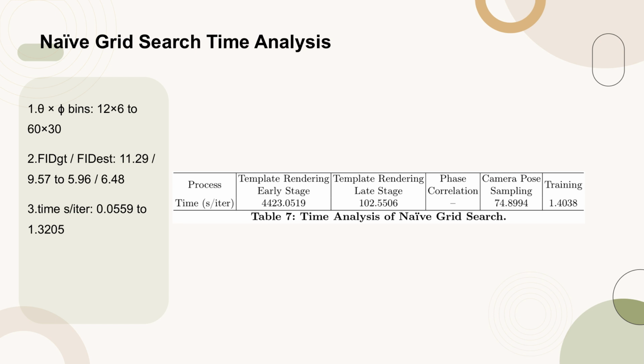However, this improvement comes at the cost of increased iteration times, which rise from 0.0559 seconds per iteration at 12 by 6 bins to 1.3205 seconds per iteration at 60 by 30 bins. Despite the higher costs, the method with 12 by 6 bins still outperforms POF 3D in terms of FIDGT.